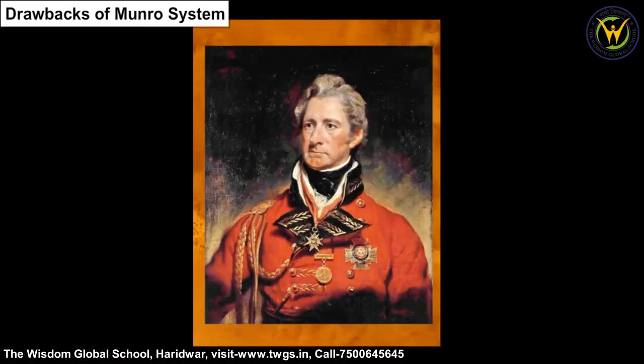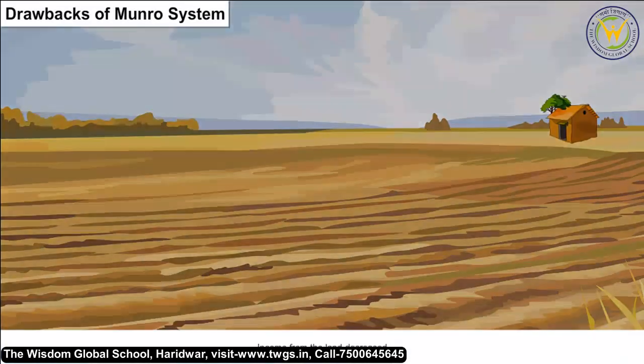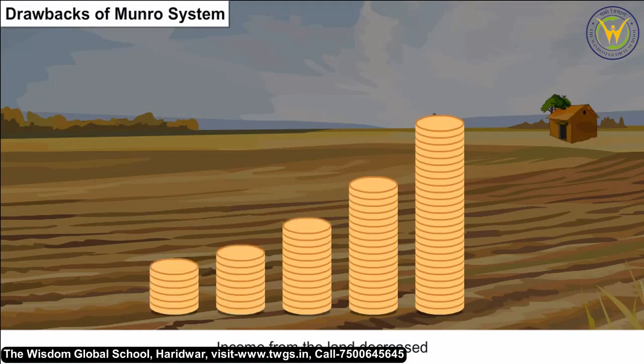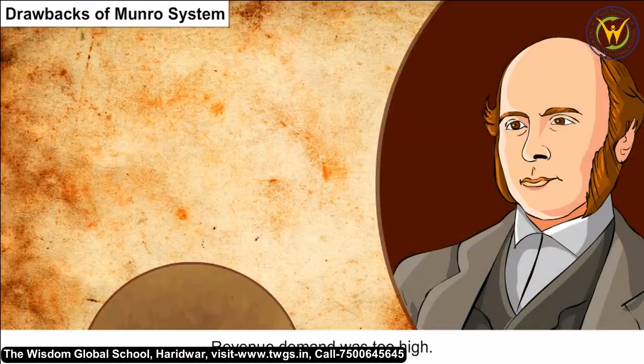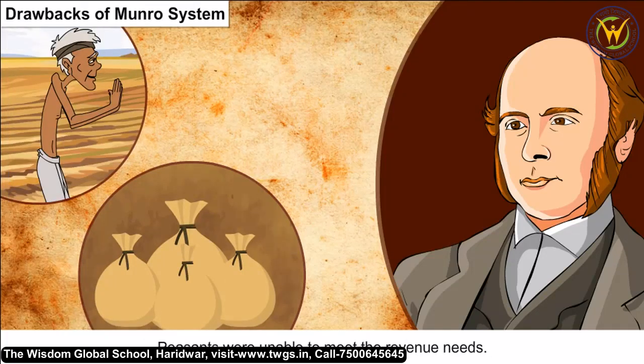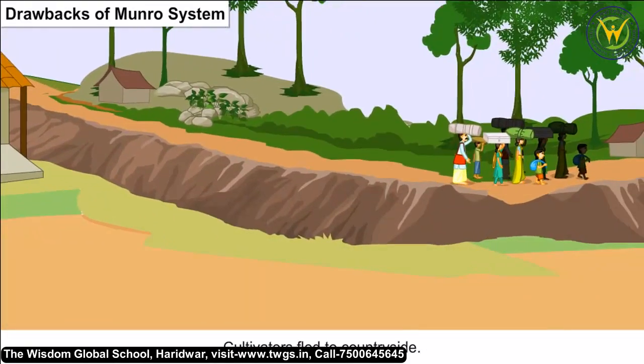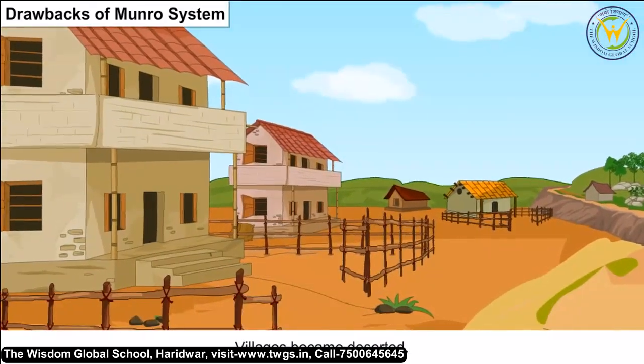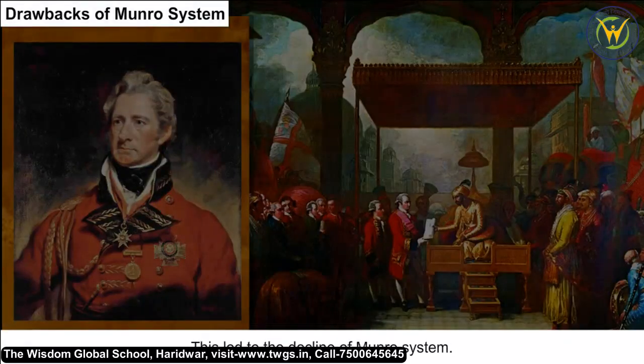Drawbacks of Munro system. Income from the land decreased. Revenue demand was too high. Peasants were unable to meet the revenue needs. Cultivators fled to the countryside. Villages became deserted. This led to the decline of the Munro system.